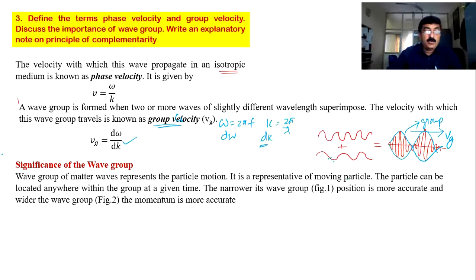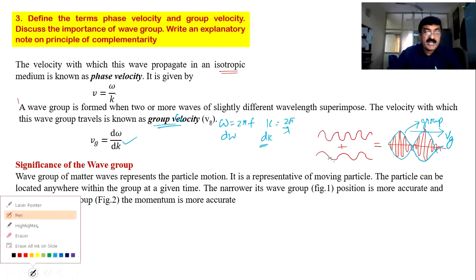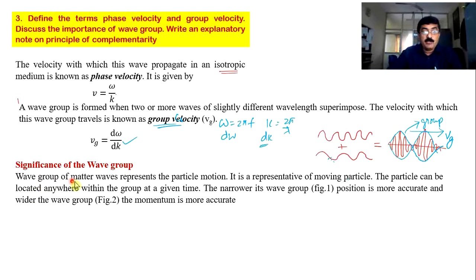See, wave group, okay, I will just read and then I will explain. Wave group of matter waves represents particle motion. It is a representative of a moving particle. The particle can be located anywhere within the group at a given time. Okay, see, it is like this. If you consider a particle as a particle, then you can mark its position just by a dot.